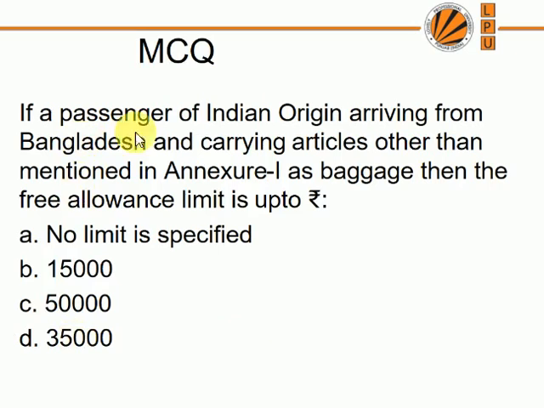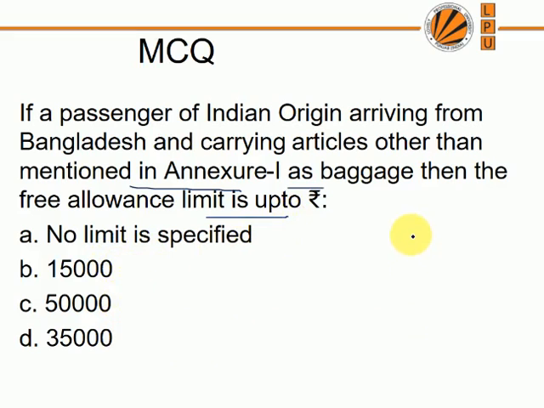Next MCQ is, if a passenger of Indian origin arriving from Bangladesh and carrying articles other than mentioned in Annexure 1 as baggage, then the free allowance limit is up to? Four options: no limit is specified, 15,000 rupees, 50,000 rupees, 35,000 rupees.